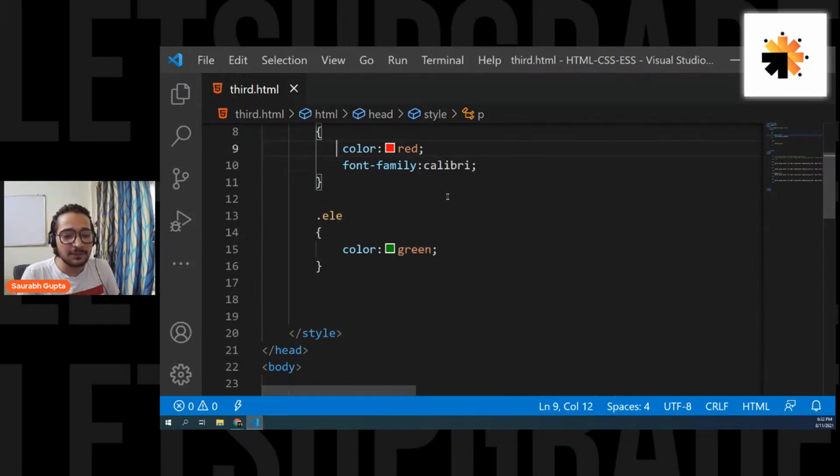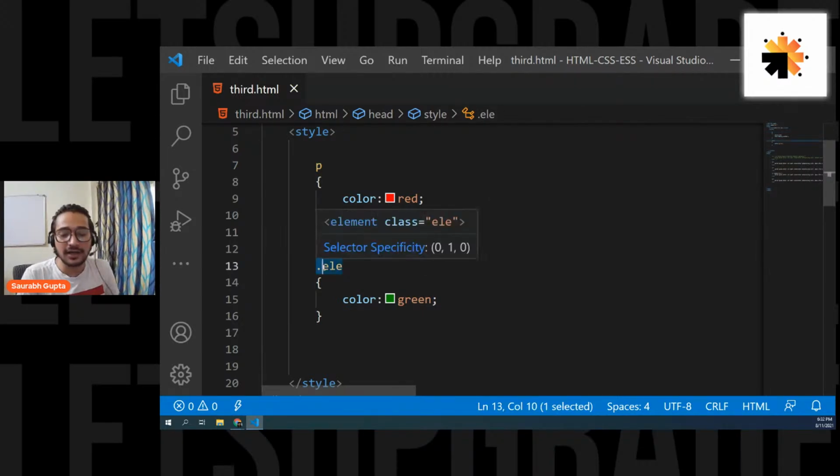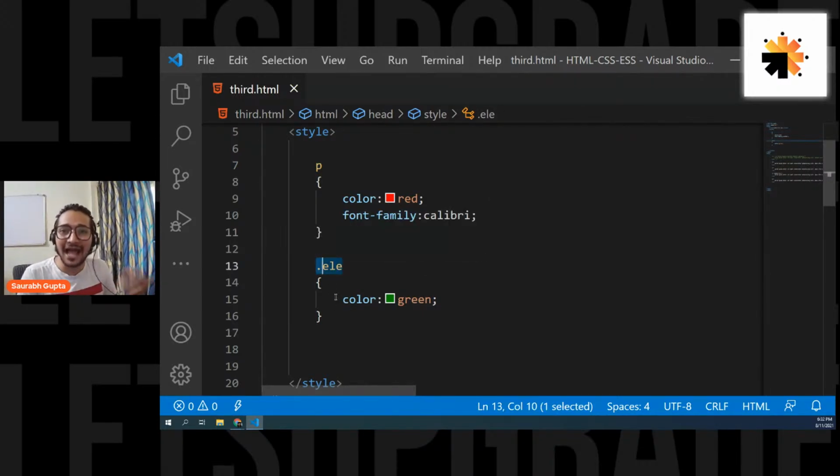Okay, guys, are we cleared? So if you're selecting an element using its tag name, just write the tag name. But if you're selecting an element using its class name, always remember to mention dot. Okay, that's the difference. That's how CSS differentiates what is a tag name and what is a class name. I hope we are cleared, everyone.